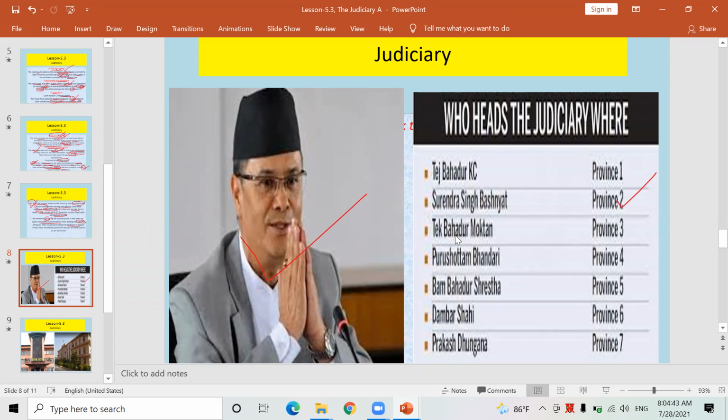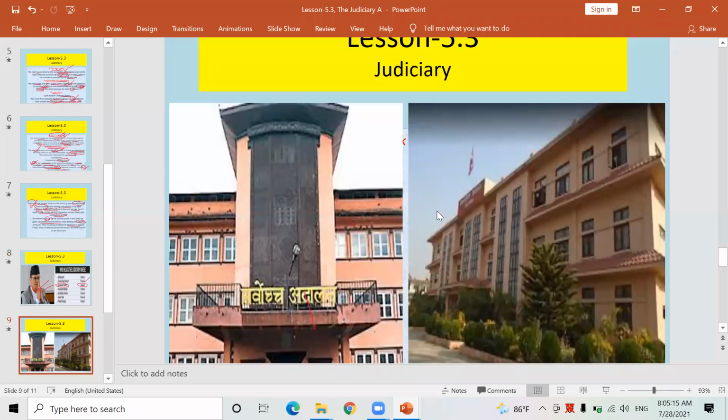There is less time to look here. Tej Bahadur Mokhtan is the Chief Judge of High Court of province number 3. In this way, I had brought information here too. Okay, I forgot his name. You know that. Cholendra Sir, Samser. Time is over, isn't it? Okay, time is over. Cholendra Samser Jabara. Look here, let me inform you. Cholendra Samser Jabara, Chief Justice of Supreme Court of Nepal. Look here, सर्वोच्च अदालत, Supreme Court.